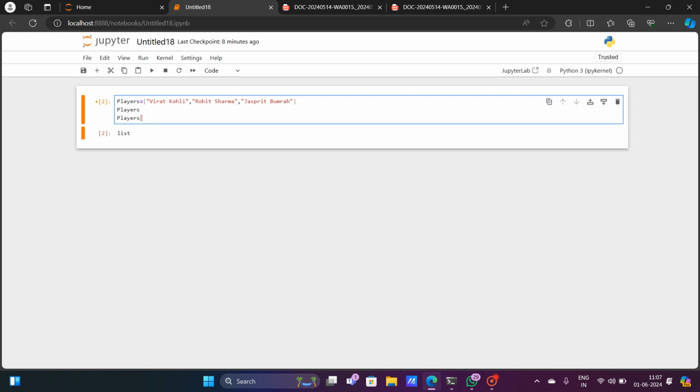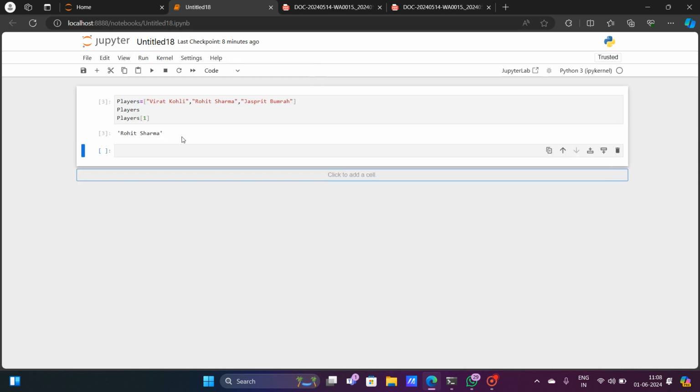So if I have to extract Rohit Sharma from the list, then I have to give the indexing of Rohit Sharma. What is the indexing of Rohit Sharma? That is 1. So I have to just give players, and within the third bracket I have to give the indexing. And if I now run this code, as you can see, Rohit Sharma is being extracted because I have obviously extracted the first element.